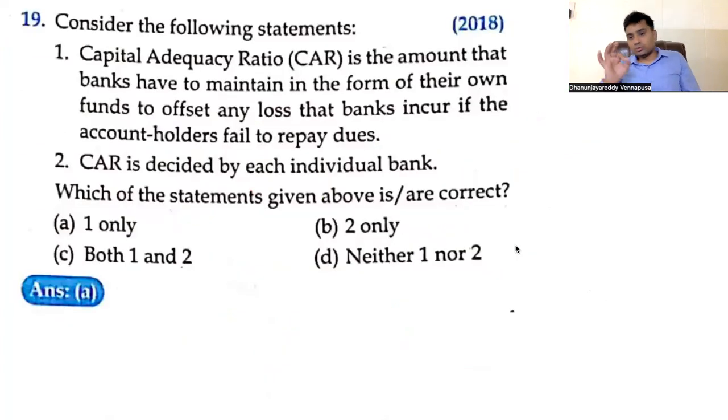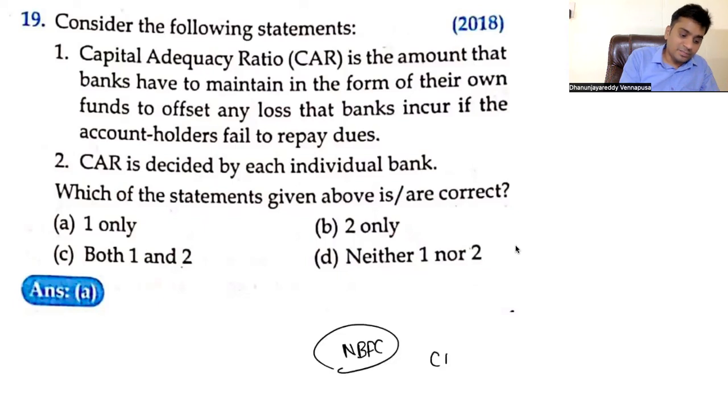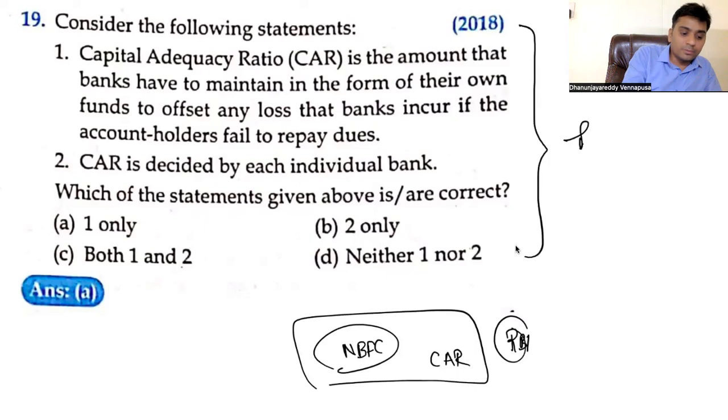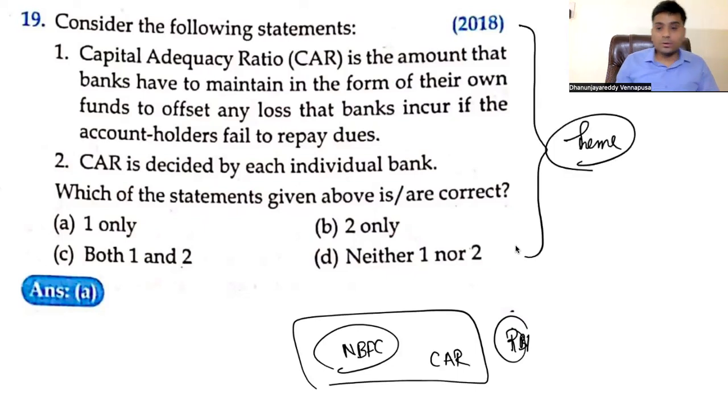Next. This is in the news, guys. Recently, definitely there will be one question. Recently, what RBI did day before yesterday, if you have followed The Hindu, today it is 1st December. On 27th of November, RBI has fixed some extra capital adequacy ratios for non-banking financial companies. They have increased the capital adequacy ratio. As a result, the moment RBI does something, that will be important for prelims. Hence, this question or this theme will be repetitive. I am not saying the question will be repetitive, but something related to this thing they can ask.